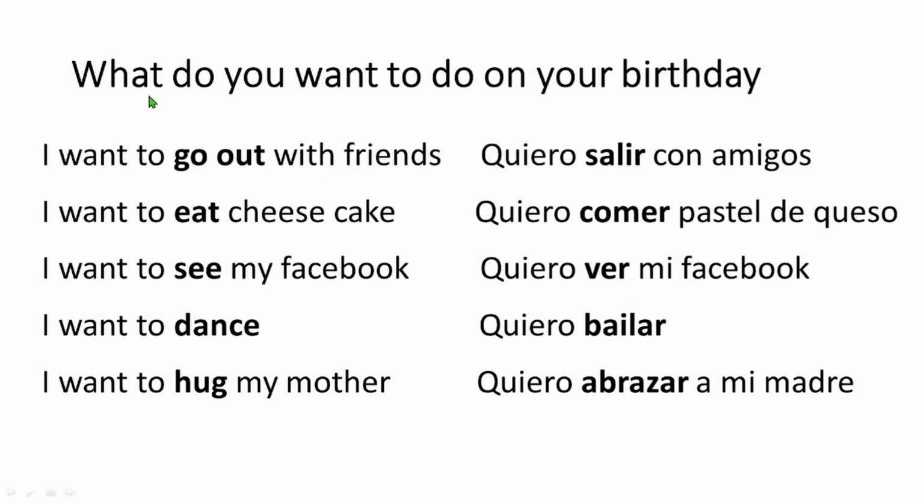Alright. So let's see some real situations, like if someone asks me, what do you want to do on your birthday? Or maybe asks you. So how are you going to answer? My answer is this. I want to go out with friends. So quiero salir con amigos. Quiero, I want. Okay. Salir is to go out. And con amigos. Amigos is friends.